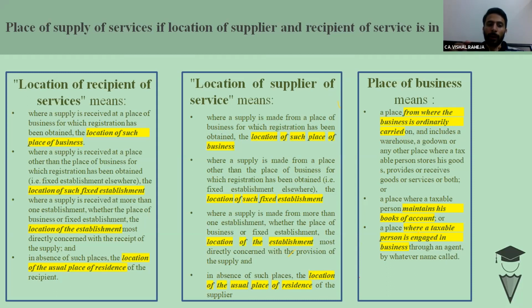The terms permanent and temporary are not defined in the GST law. For me, 3 months would be treated as permanent, and for you, 3 months is temporary. But if that would be the case, only by virtue of calculating the period we could determine temporary or permanent. Then the casual taxable person concept would vanish. There would be no requirement to have the concept of casual taxable person.